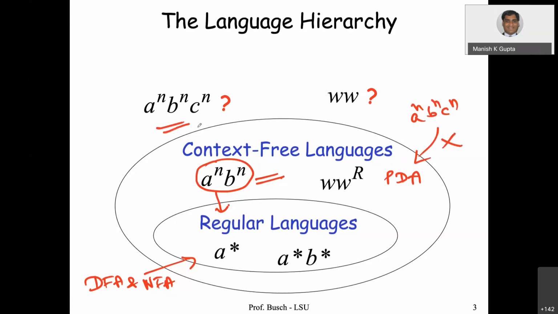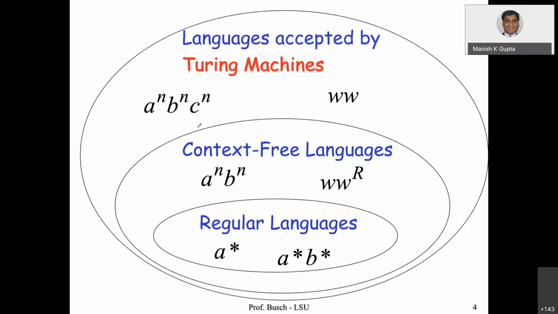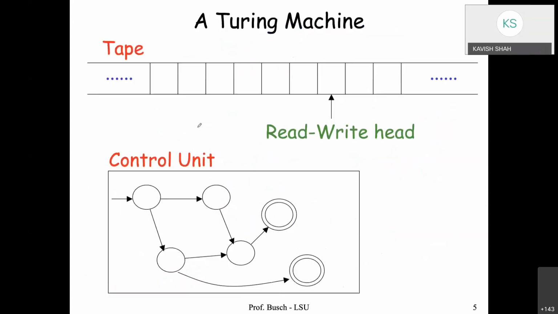In other words, if we want to accept a^n b^n c^n, we need a push-down automaton with two stack memories. Right now I have talked about push-down automata with single stack memory, but in that case you require a push-down automaton with two stacks, which is equivalent to a Turing machine. So what is a Turing machine? Actually, we'll talk about it now. The Turing machine is a very important concept.